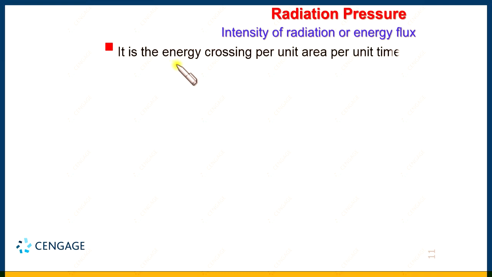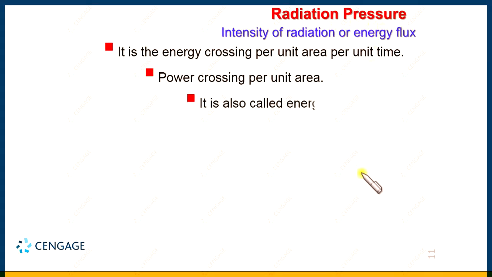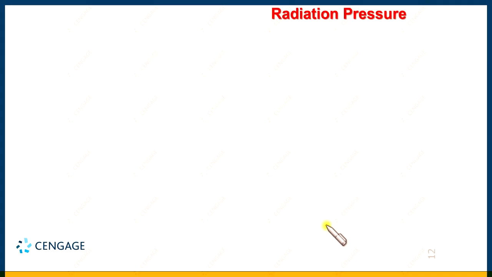This is the intensity of the radiation. You can observe here that energy crossing per unit time is nothing but power. That means it is also the power crossing unit area, and this term is also called the energy flux. So, now it is clear about the energy flux or intensity of the radiation. Now, we can frequently use this term, the intensity of the radiation. So, let us now develop the definition of the radiation pressure, or the expression for the radiation pressure.